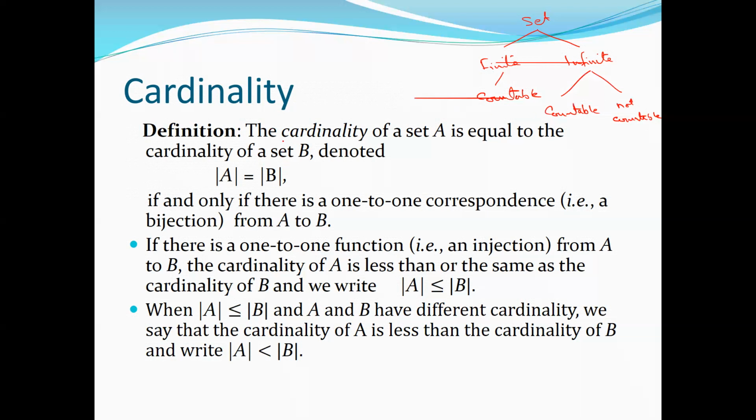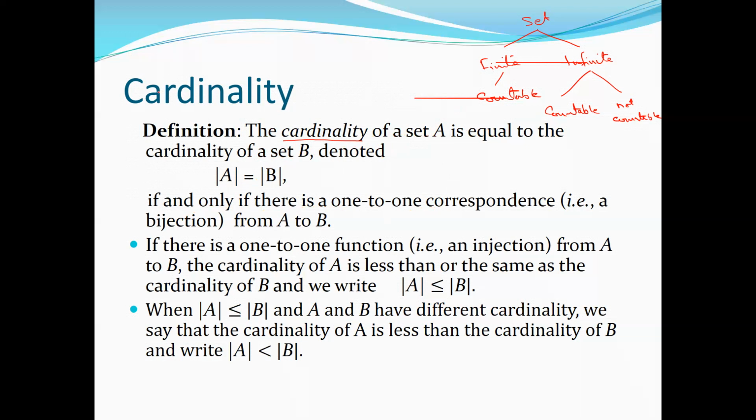The cardinality, we all know, is the number of elements in a set. The cardinality of a set A is equal to the cardinality of a set B if and only if there is a one-to-one correspondence, or a bijection, from A to B. What does that mean?